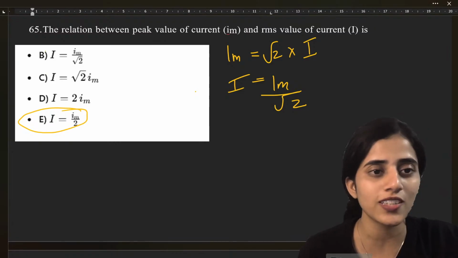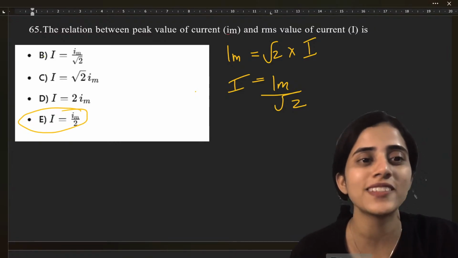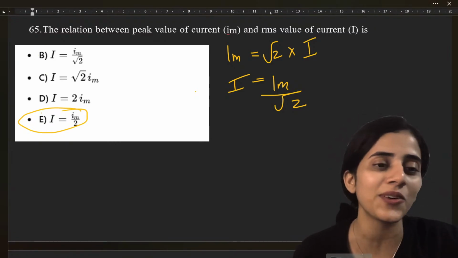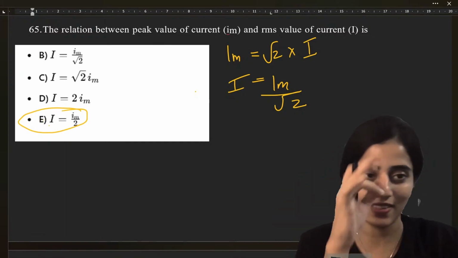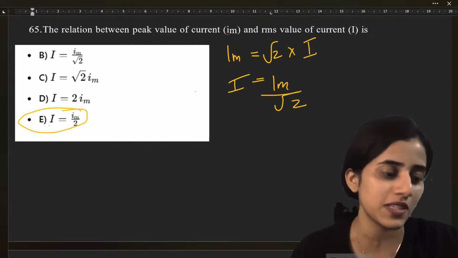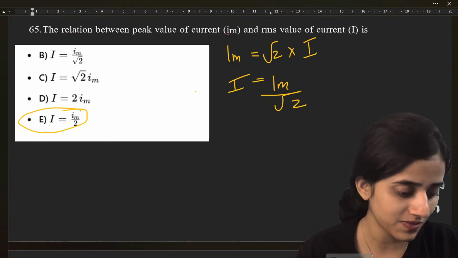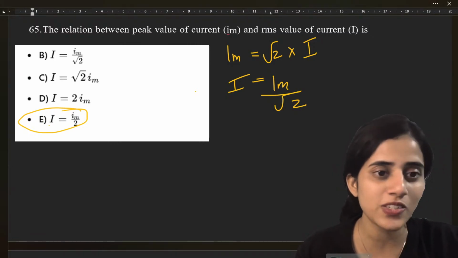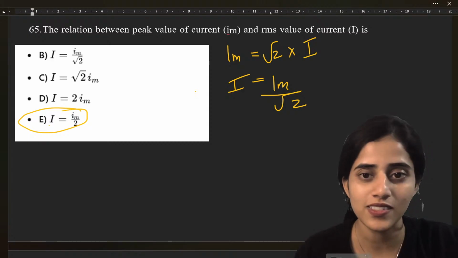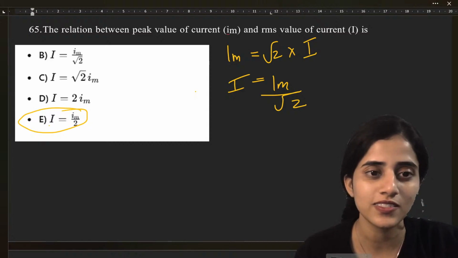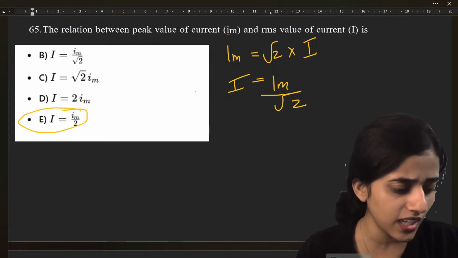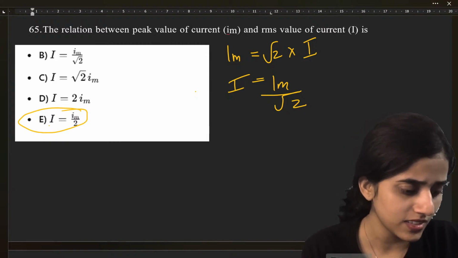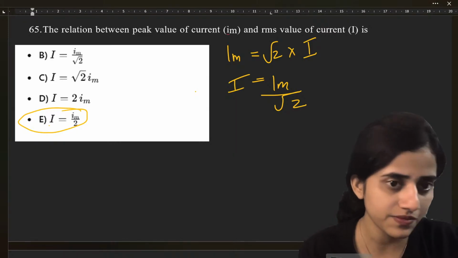Oh, sorry, the options are wrong. It's B, C, D, E. Okay, so it's actually option the last option. There's a mistake in the alphabets. C, which is option B. Isn't it option E? Can you all confirm?